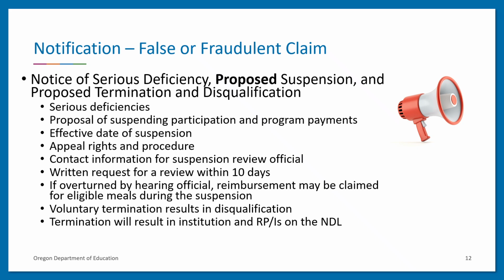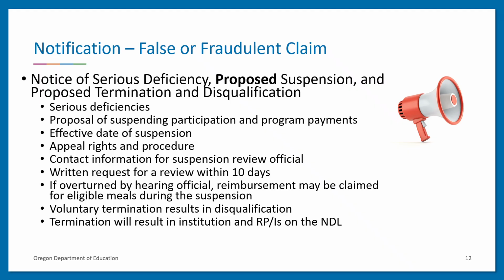The notice will include the serious deficiencies found, that ODE-CMP is proposing to suspend the institution's and RPI's program participation, including the payment of claims, and the effective date of the suspension. This cannot be earlier than 10 days after the institution receives the notice.